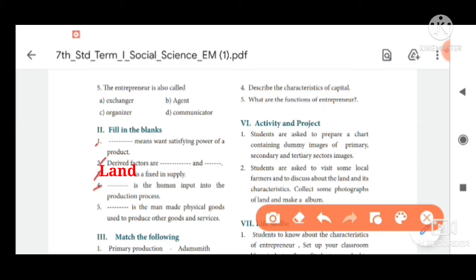Then fourth one, dash is the human input into the production process. The answer is capital, C-A-P-I-T-A-L, capital.